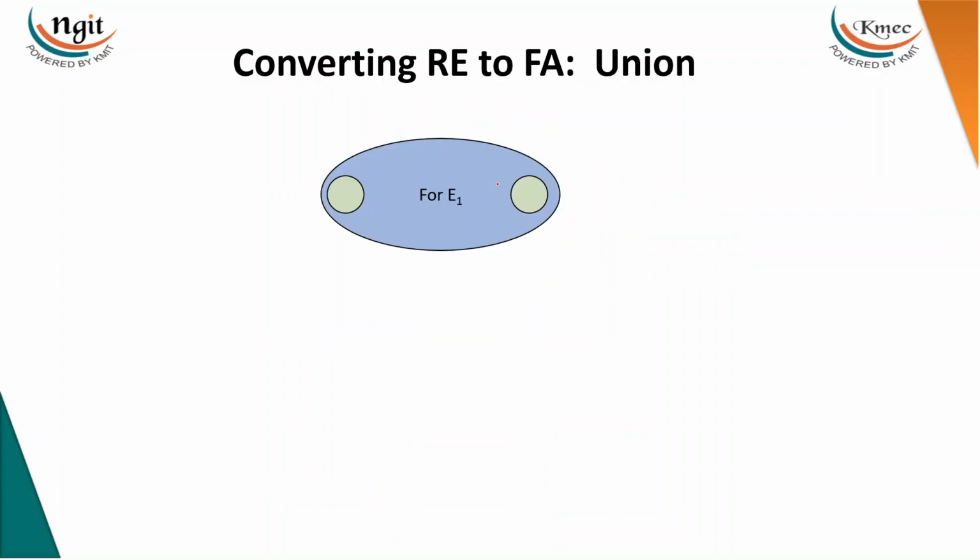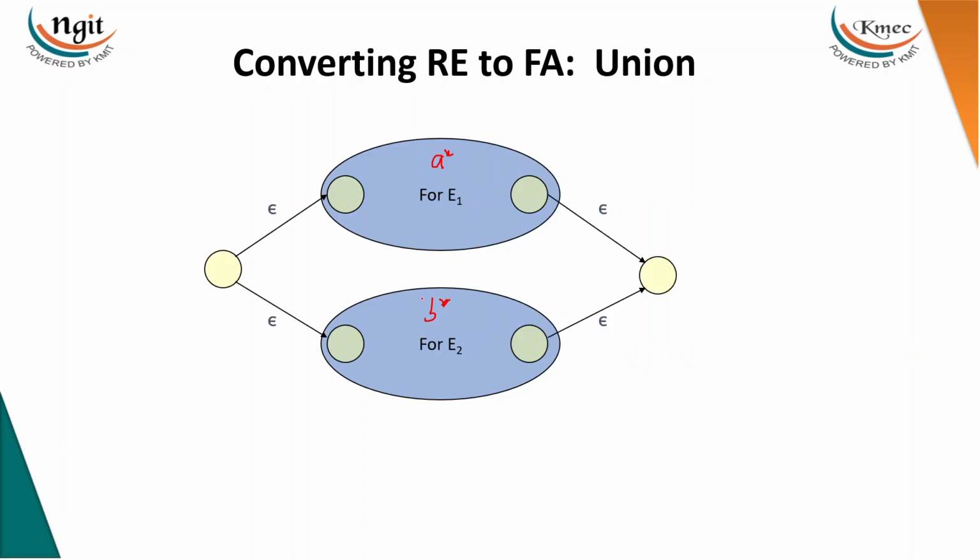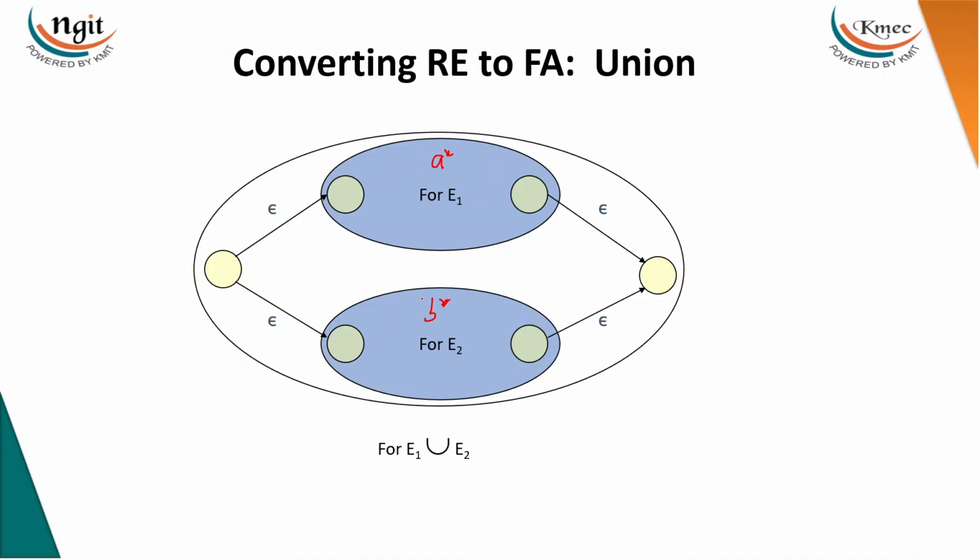Then let me go with the union. For example, we have two expressions, R1 and R2, like a star and b star. How do we perform the union of these? Just introduce a starting state and a final state, and make epsilon transitions to the start of each.